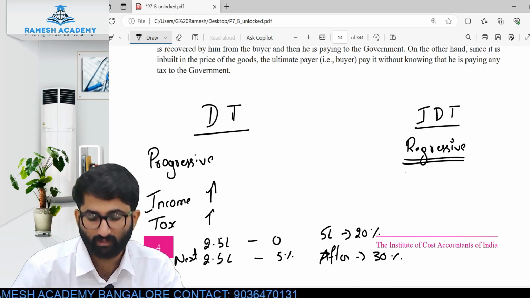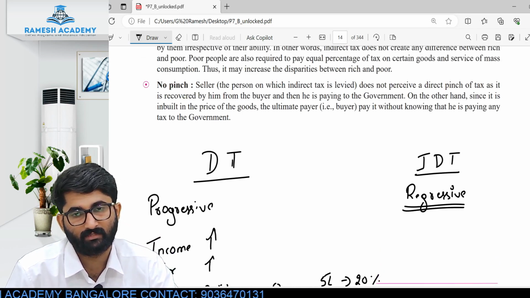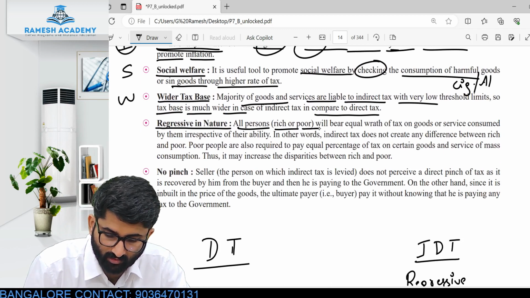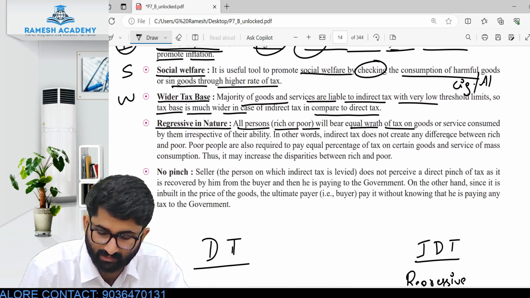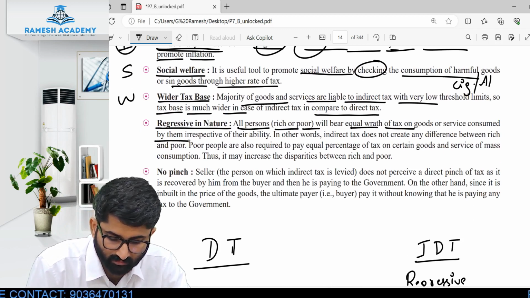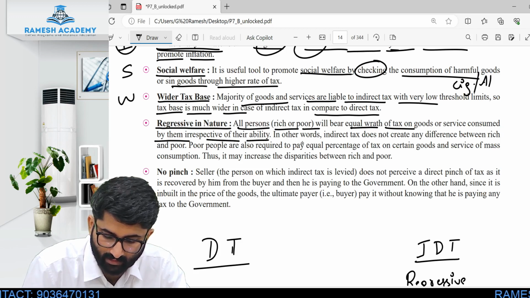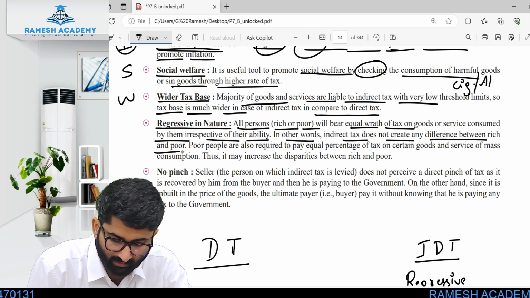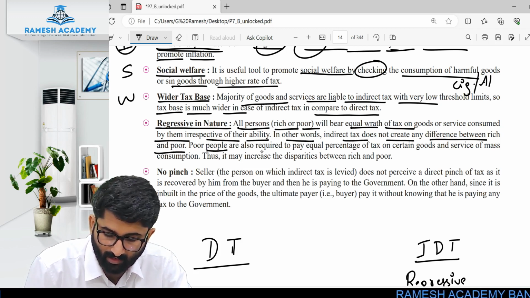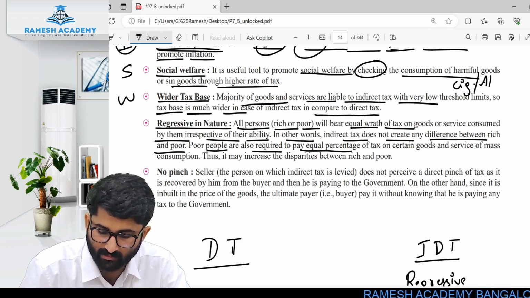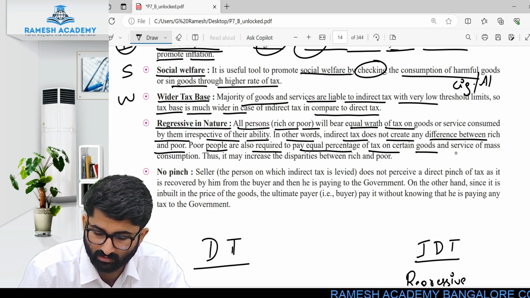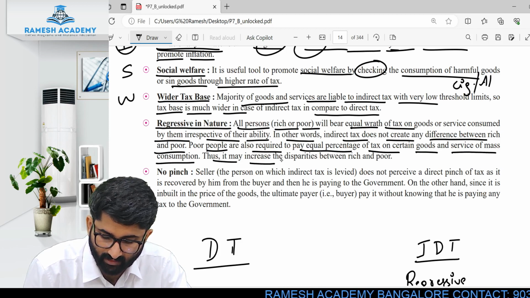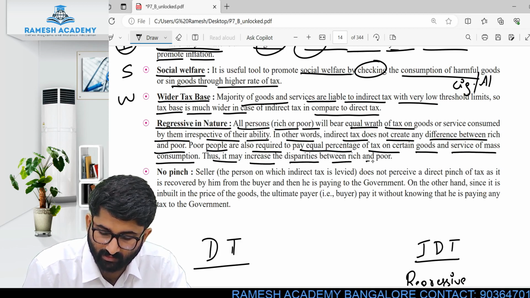See, all persons, rich or poor, will bear equal wrath of the tax on goods or services consumed by them, irrespective of their ability. In other words, indirect tax does not create any differences between rich and poor. Poor people are also required to pay an equal percentage of the taxes on certain goods and services of mass consumption. Thus, it may increase the disparities between the rich and poor.